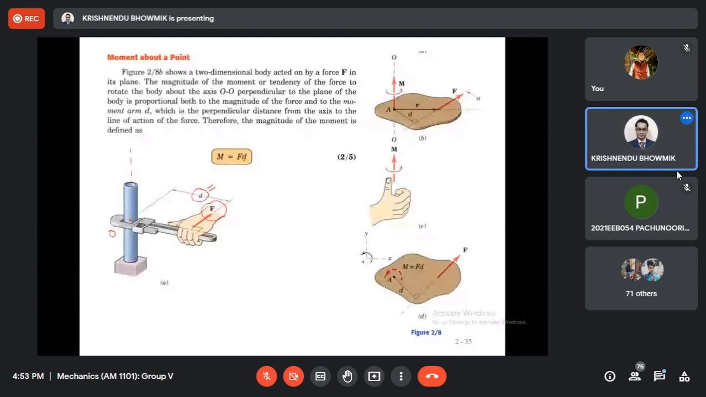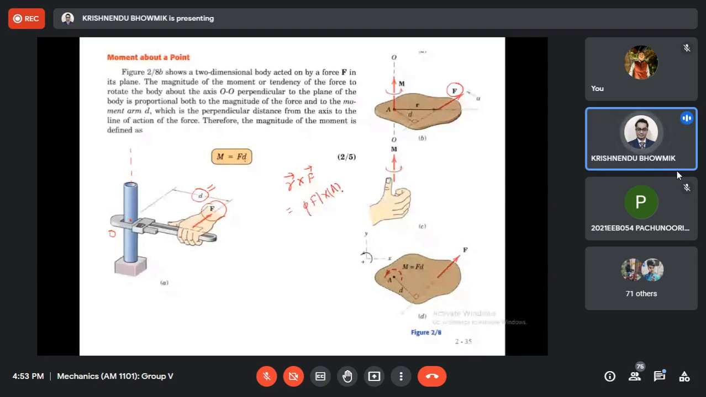But if I move here, with respect to this point, I have applied some force, say F. I want to calculate the moment with respect to this point A. Then this is the cross product R cross F, and that is F multiplied by the perpendicular distance.